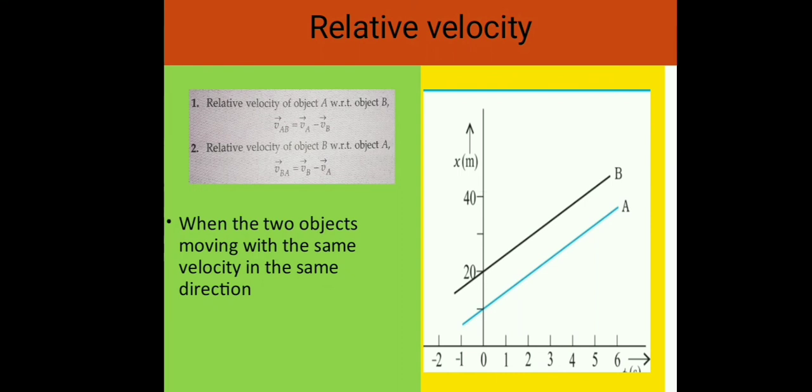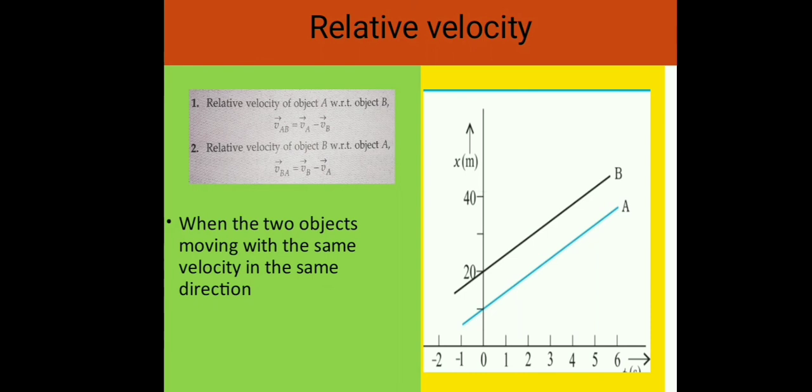The relative velocity of object A with respect to object B is denoted by VAB, which is equal to VA minus VB. This is a vector term. Similarly, the relative velocity of object B with respect to object A is denoted by VBA, which is equal to VB minus VA. Now, to understand the concept of relative velocity, we will consider three cases.